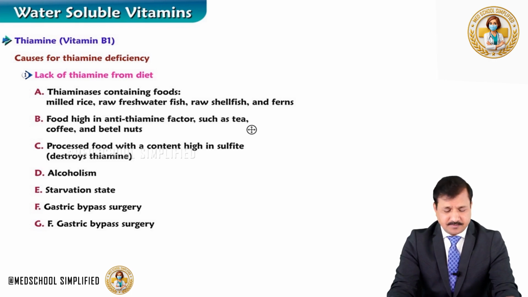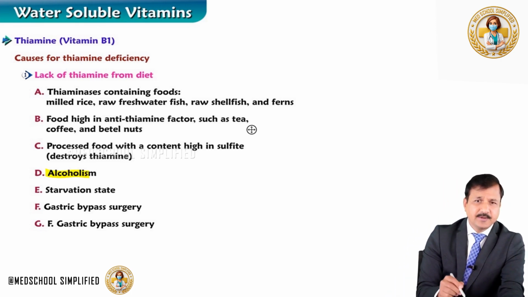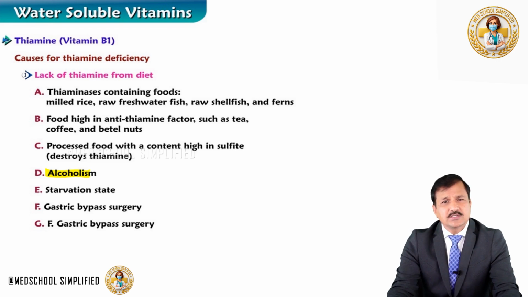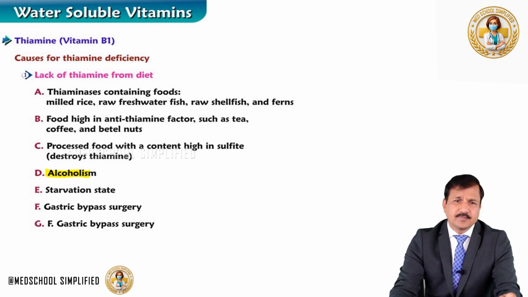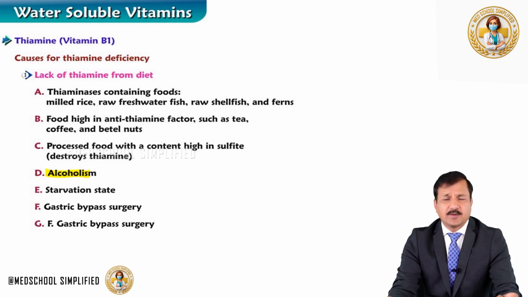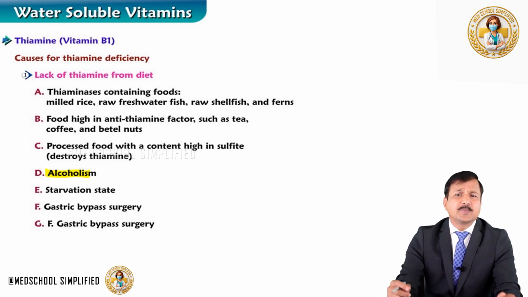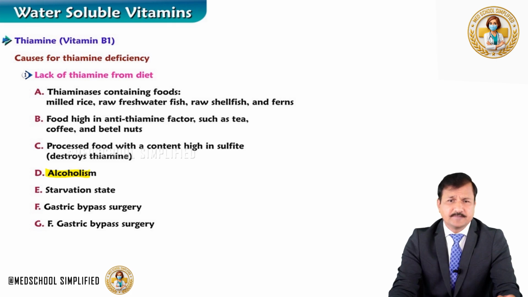And alcoholism. Alcoholism is one of the causes of thiamine deficiency, because chronic alcoholics have low thiamine due to their inadequate dietary intake, and also alcohol impairs the absorption of thiamine, the uptake of thiamine from the intestine, and also impairs storage of thiamine in the body.